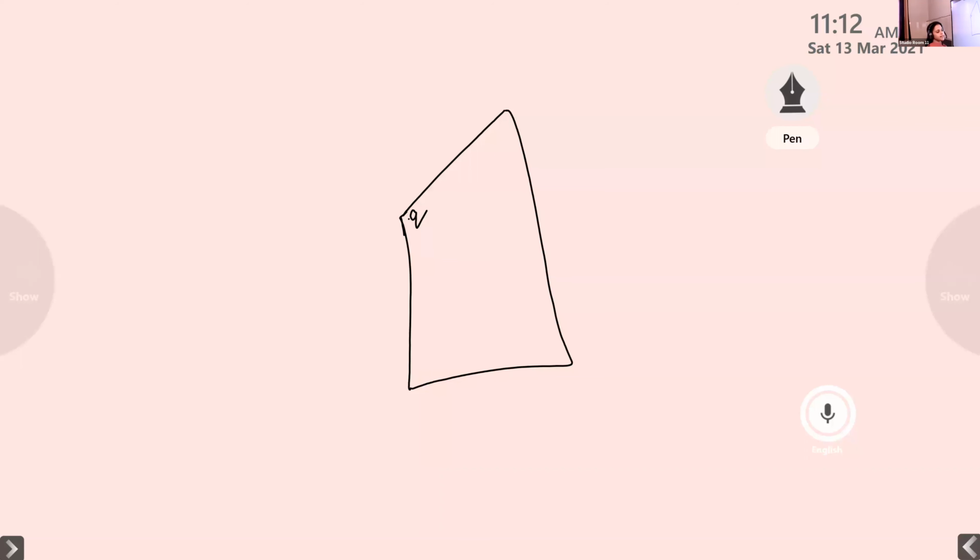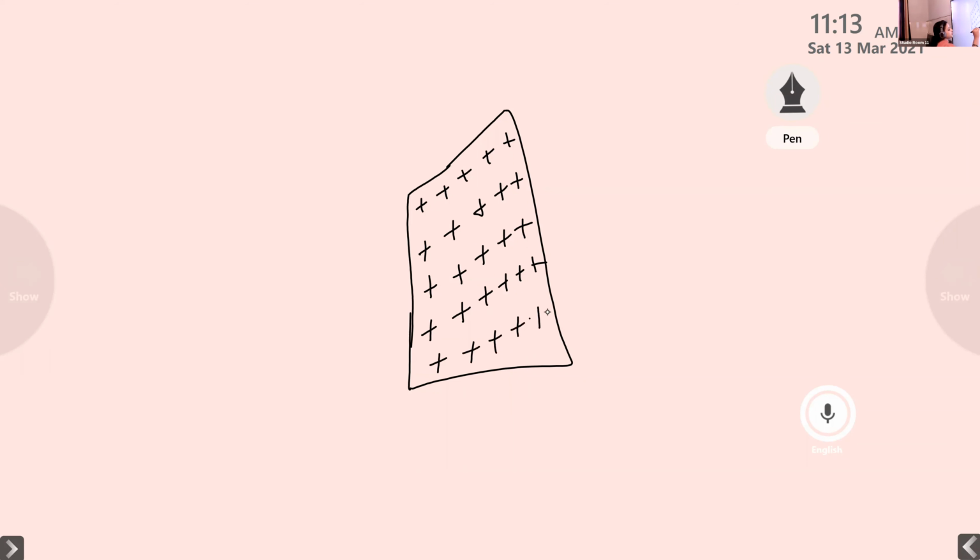So in order to describe the second application of Gauss's law, we are considering a thin plane sheet, and we provide a charge Q to this thin plane sheet. After some time, this charge is uniformly distributed on the surface of the thin sheet.